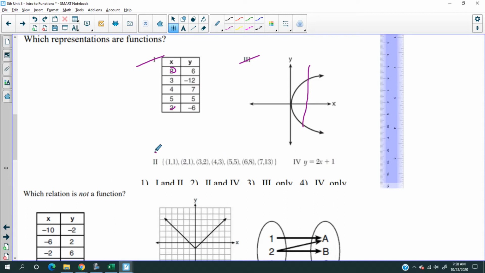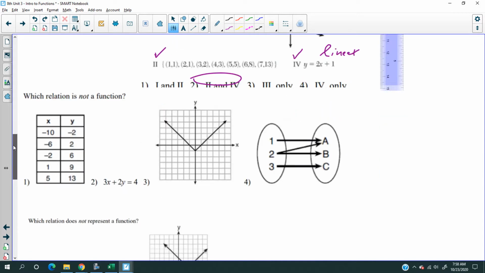Yeah, that's a function. Now if you were to graph this, by the way, I think you can, because you must have spent some time last year doing something similar. Not completely, but that's also a function. That's a linear function. So that's 2 and 4. Okay, moving on.